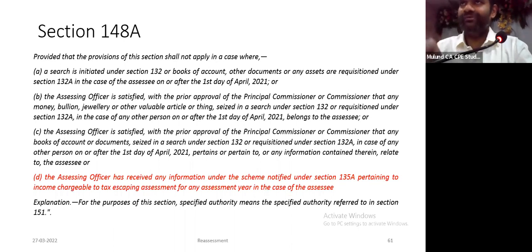What follows from this is they pass the order under 148A(d). I challenge it either in a writ petition or whatever it is. But in these cases, they are not required to follow 148A(d). तो इस केस में मेरे को क्या करना है? How will I challenge that? Can I really challenge it? Can I ask for reasons recorded? That becomes a question. We'll discuss that later on.